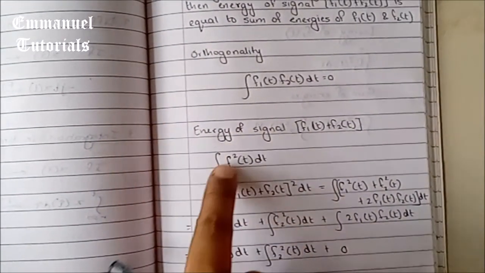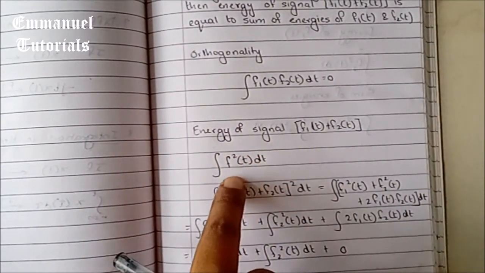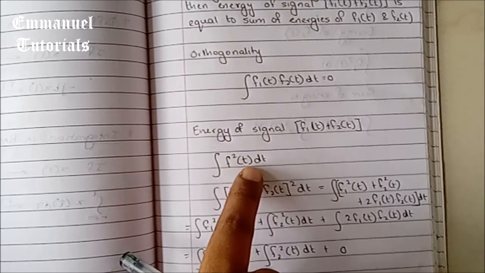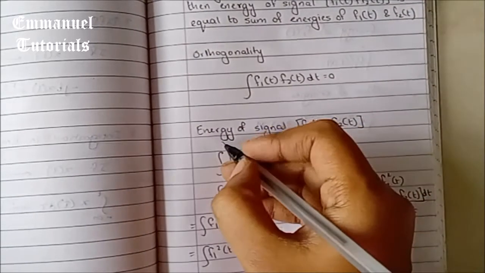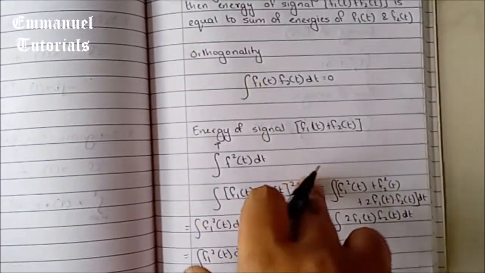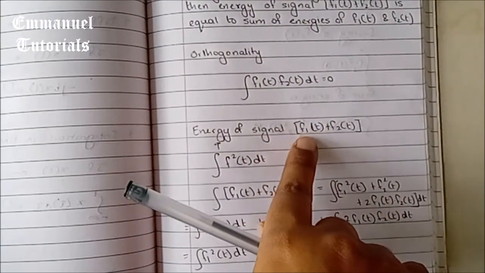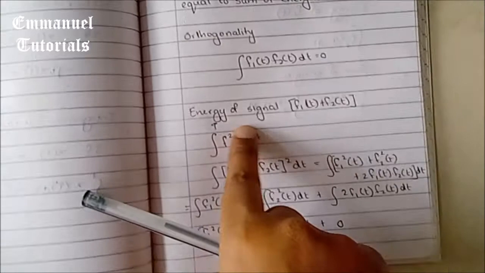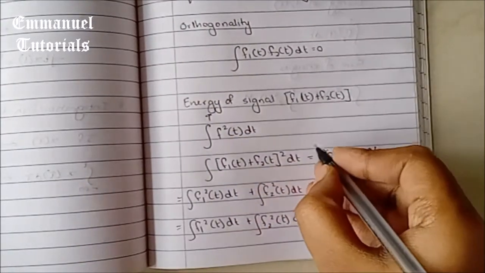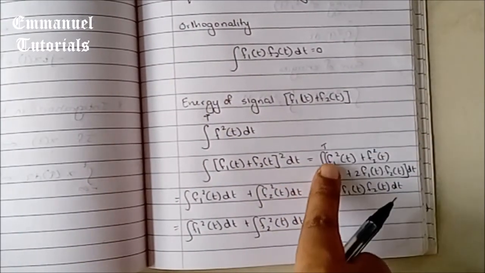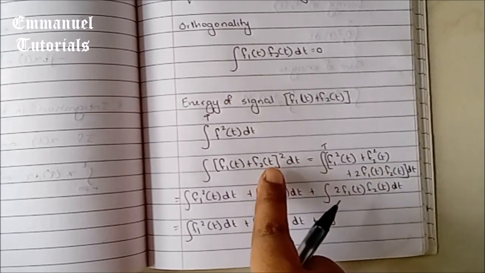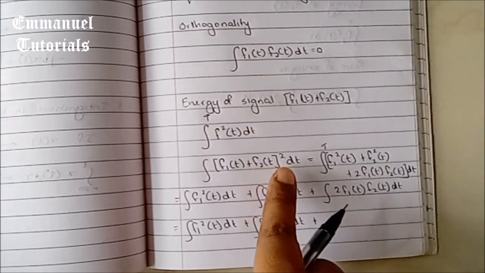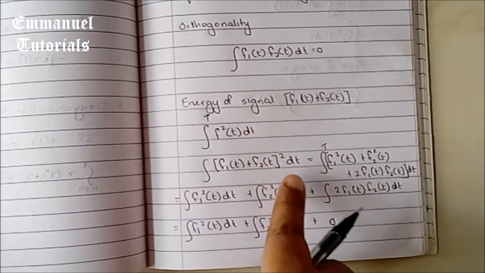And we know that energy of a signal is given by the integral of f square of t dt over the time duration. So the integral of the square of the signal will give us the energy of the signal over the time duration given. So integral of f1 of t plus f2 of t the whole square dt will be the